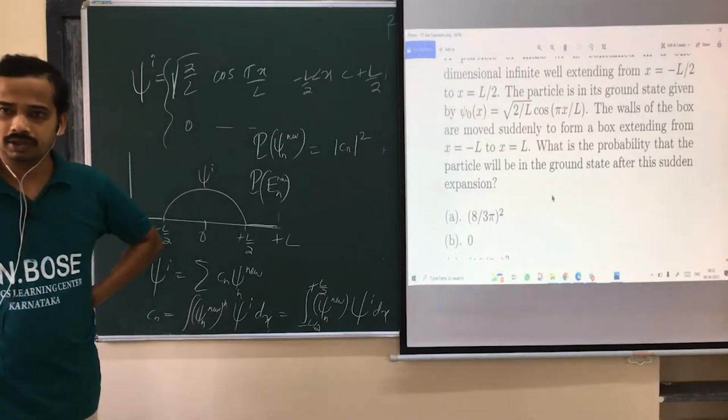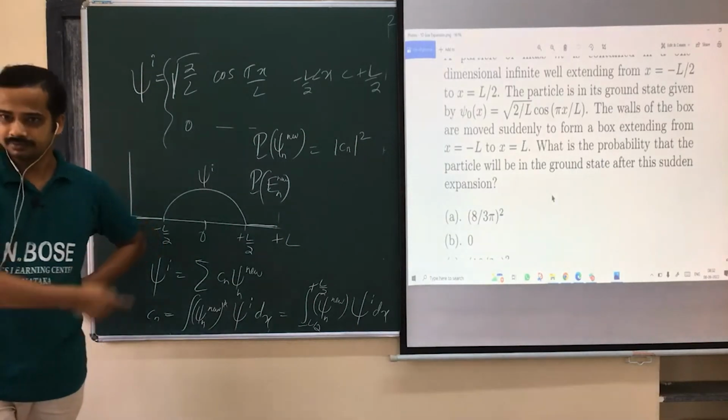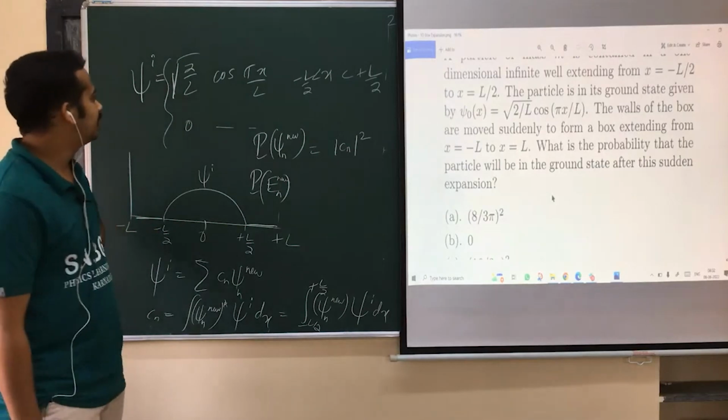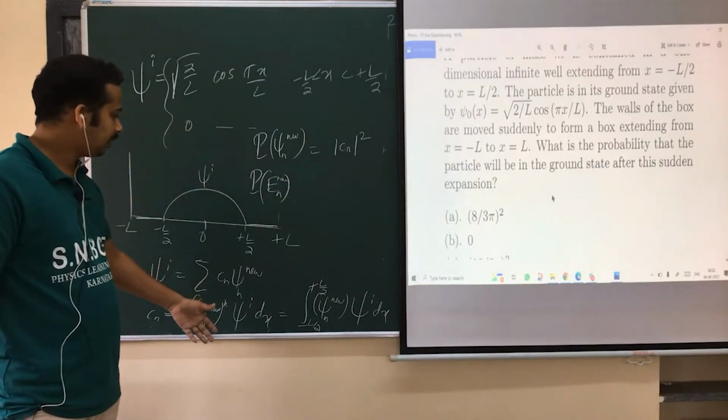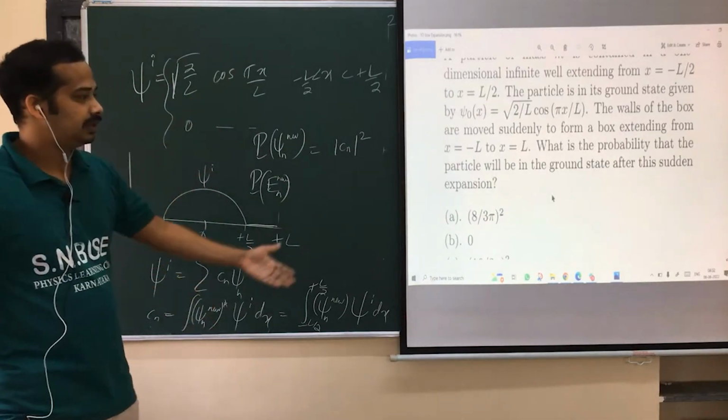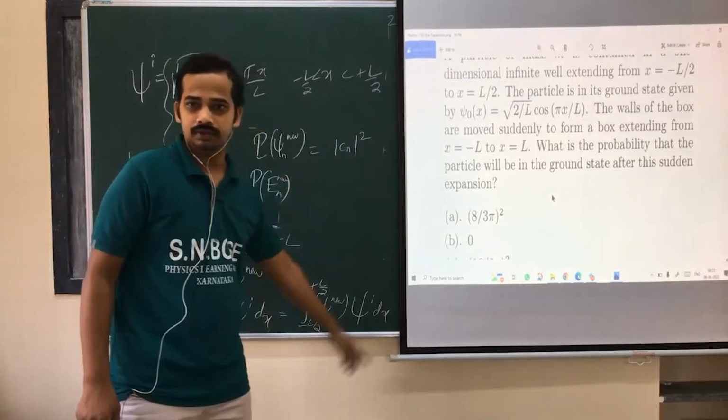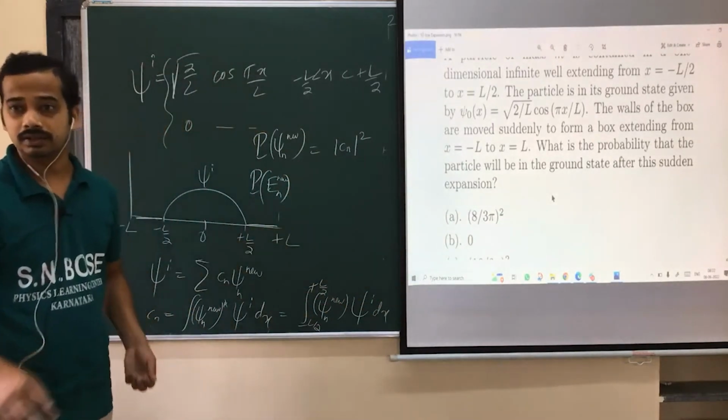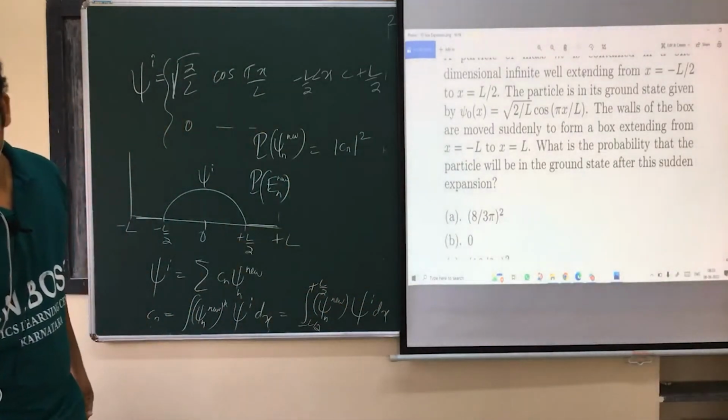Can you do this one? Again, the cos A cos B formula. Is that it? Cos pi x by L. I think cos pi x by 3L. Sorry, 2L. Practice that integral. Practice some trigonometry also.